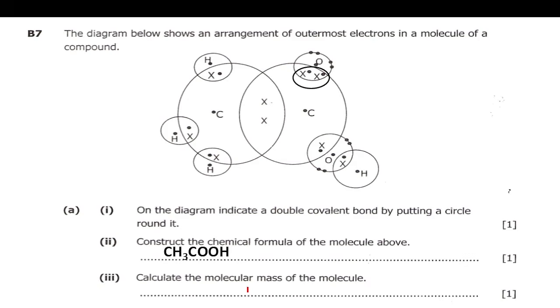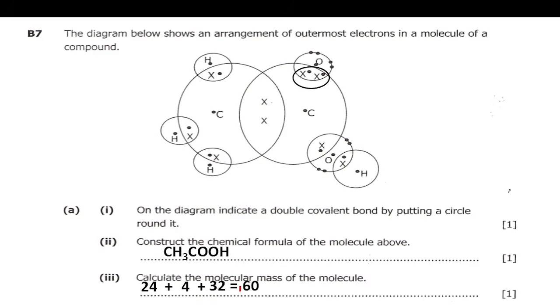Then 3. Calculate the molecular mass of the molecule. So the molecular mass is just this: carbon has relative atomic mass 12, plus 12, which will be 24 here. Then hydrogen has relative atomic mass 1, 1 times 3 is 3, plus another 1 here, 4. So we'll say plus 4. Then oxygen has relative atomic mass 16, and 16 here makes 32, so plus 32. Then when we add this, we are going to get 60.